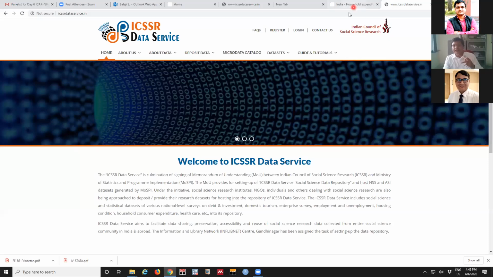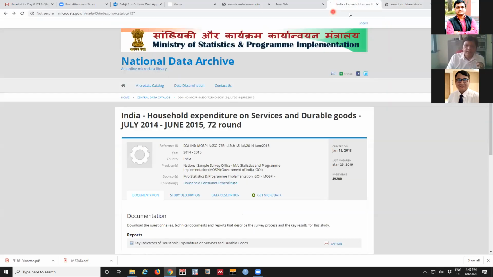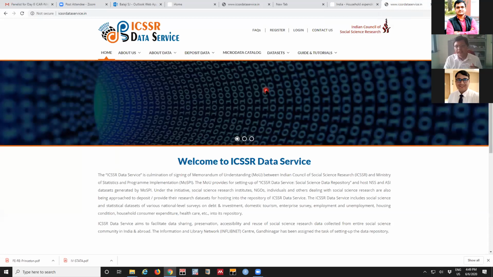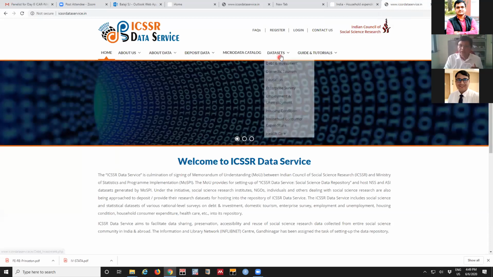The only difference is that in the National Data Archive, the file for the latest round is available as a text file. We have to write some program in R or Stata, then extract it into an Excel form, Stata form, or any data file format. In ICSSR, the advantage is they did everything already. They are loaded straight. You can start using it.